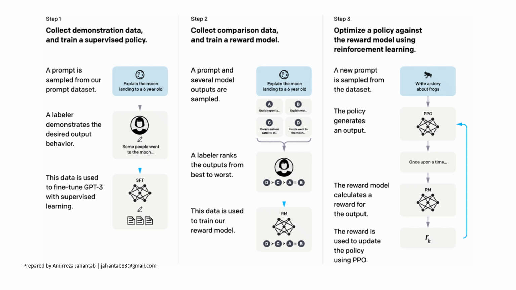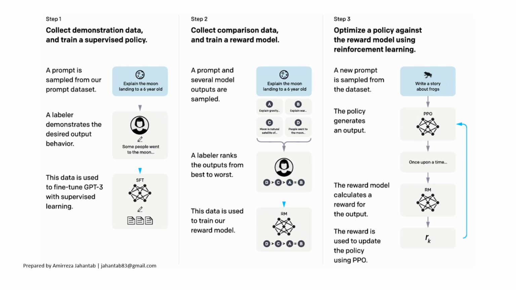But in step 2, we give the prompt to the model. It generates multiple responses. And then we give those to the labeler. Instead of writing the desired response, the labeler ranks the model's outputs. For example, A is better than C, C is better than B, and we continue this process. Then we use this ranking data to train a reward model. As you can see, here is the blue arrow. We use this ranking data to train a reward model, and now we have a reward model. This model learns what humans prefer. It predicts human judgments and recognizes human preferences.